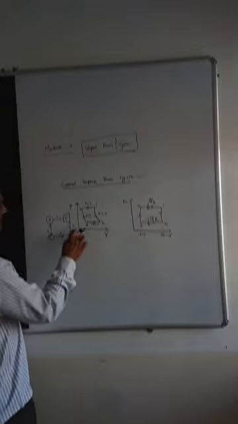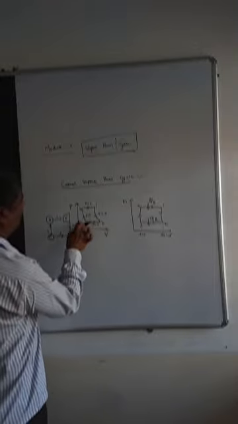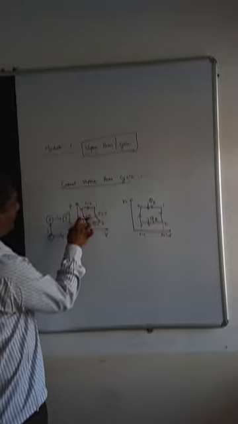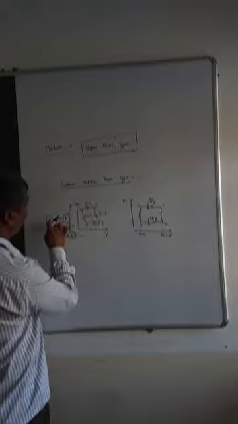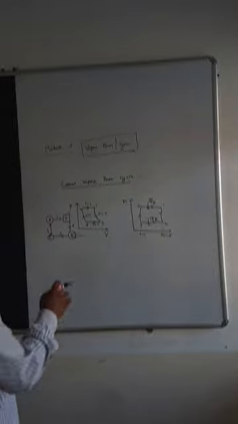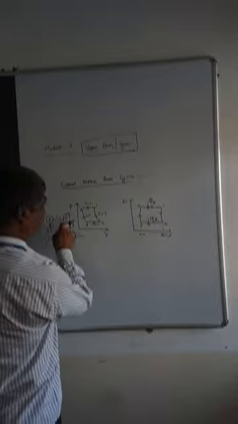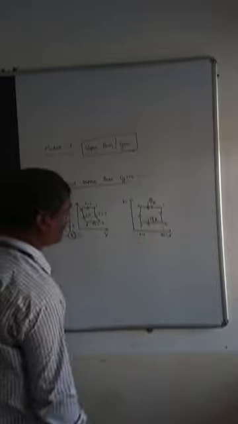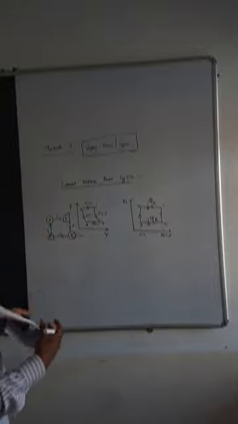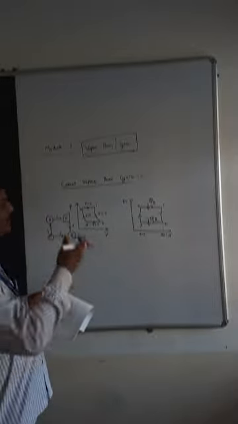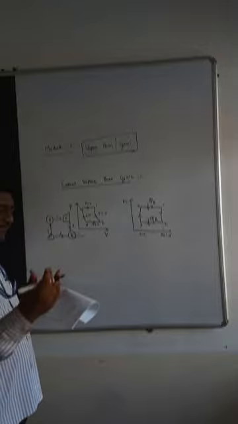So 1 to 2 is turbine work, 2 to 3 is condenser heat rejection, 3 to 4 is pump work, and 4 to 1 is actually heat addition in the boiler. 1 to 2 and 3 to 4 are isentropic processes, right? Now I have already sent you the PDF notes, whatever I am carrying here, it is already with you. Just look at the notes and see the videos.